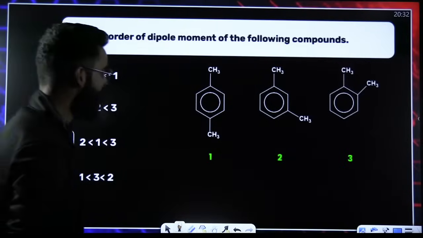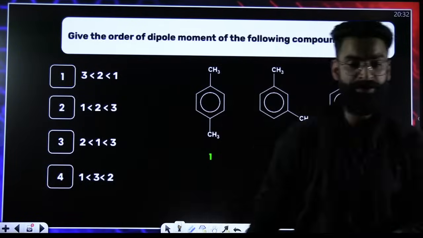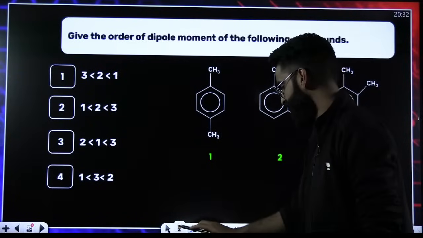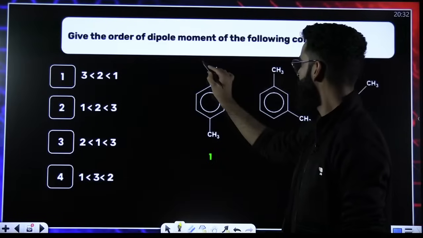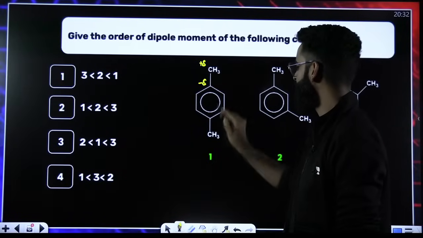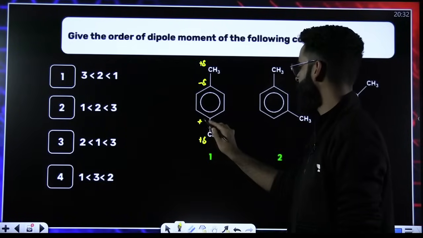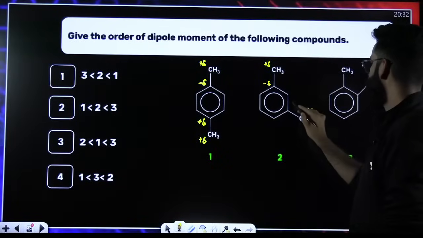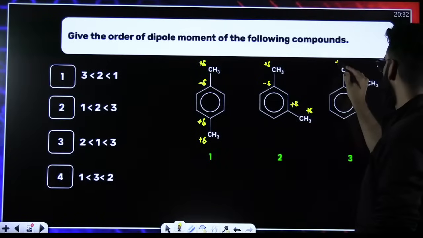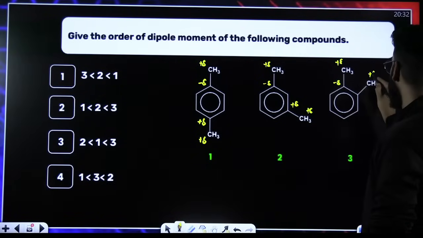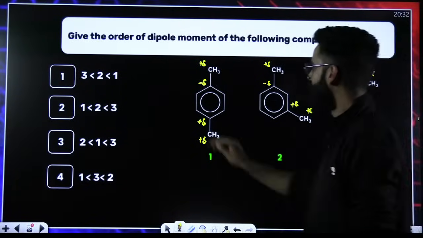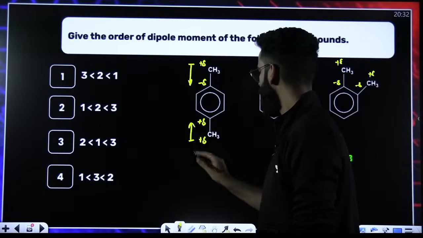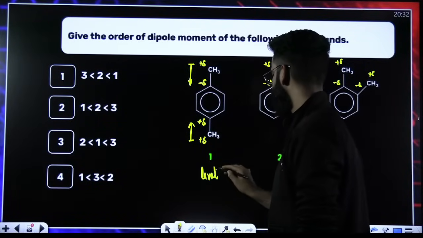Okay. Dipole moment order, people. CH3 is donating. If it is donating, it will carry delta positive, and the other will carry delta negative. The moment direction is from positive to negative. Here it's positive to negative. They'll cancel out. Net dipole moment here is 0.